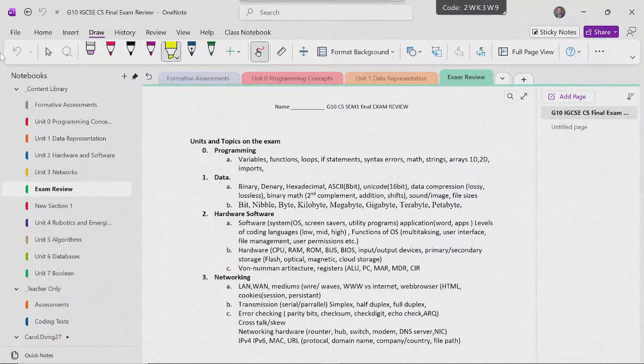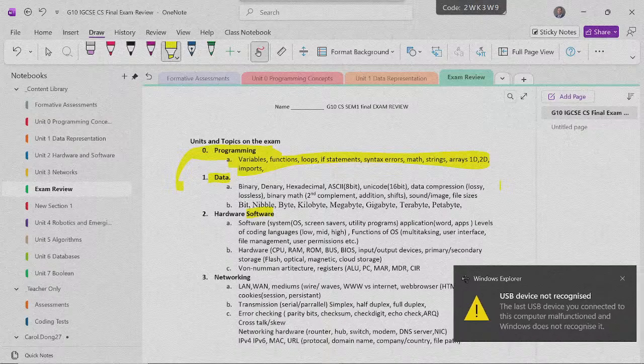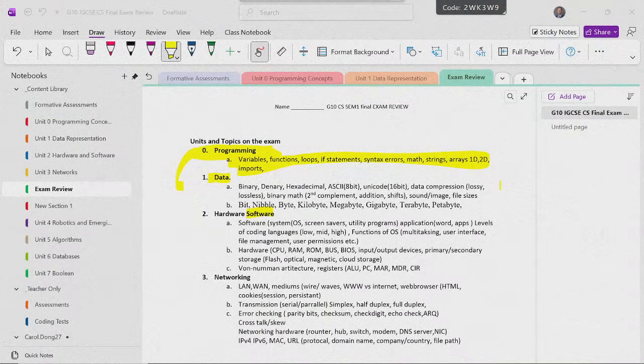Hardware, software. Okay, you need to know about the different operating systems, functions, things like that. Also the CPU architecture. And then the last thing we studied was networking. So there's 3 units, including some programming. Today, we're going to review programming. This is the fundamental things there. And then tomorrow we'll do some data and software. So this gives you the ideas of all the topics, and I also have some practice questions there. Alright, let's start.